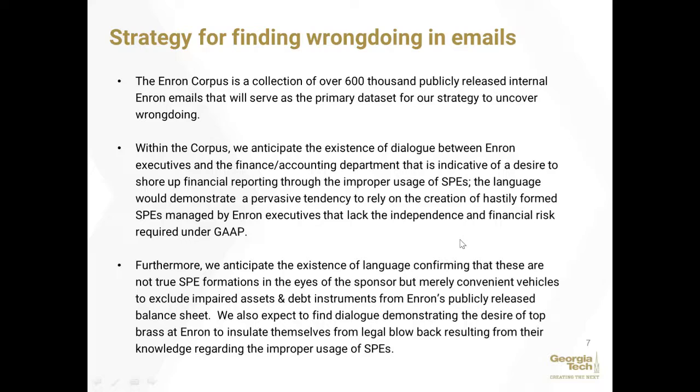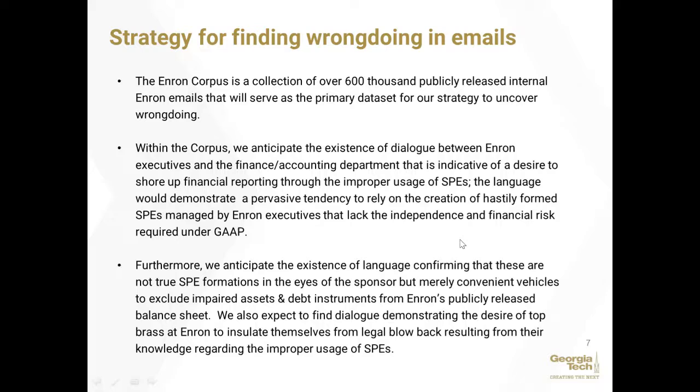Within the corpus, we anticipate the existence of dialogue between Enron executives and the finance and accounting department that is indicative of a desire to shore up financial reporting through improper usage of SPEs. This language demonstrates a pervasive tendency within Enron to rely on the creation of hastily formed SPEs managed by Enron executives that lack independence and the financial risk required under GAAP, and thus would require consolidation.